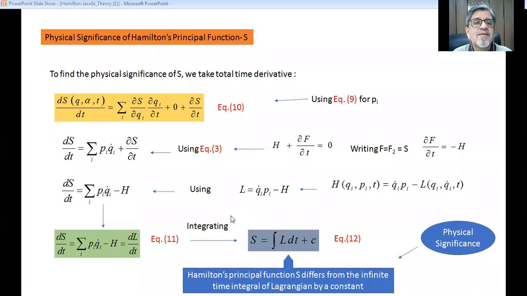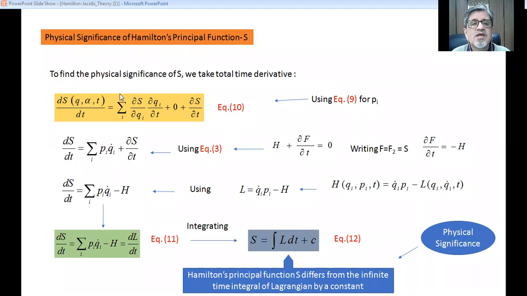It looks like mathematics, but here we are going to see the physical significance of Hamilton's principal function. Up till now we have defined Hamilton's principal function from a mathematical point of view, considering different variables. But now we are going to concentrate on the physical significance of Hamilton's principal function, capital S.